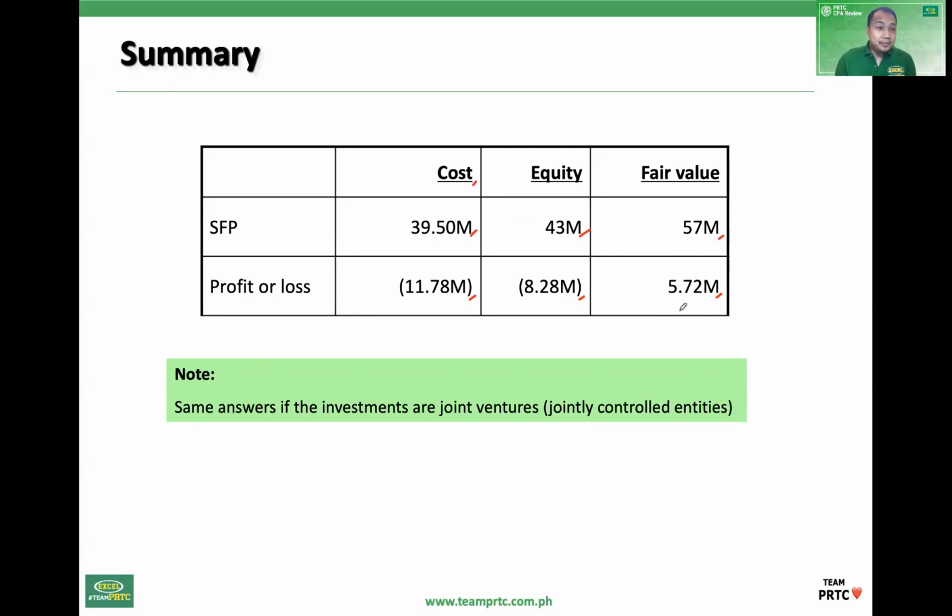Incidentally, a problem similar to that given in AFAR. Pero hindi pala AFAR. P2 pa ang tawag dati. So nung 2010, nung binigay ito sa board exam, yung SME. Okay, so ang problem similar to that pero instead na associate, joint venture. So same lang yung answers.